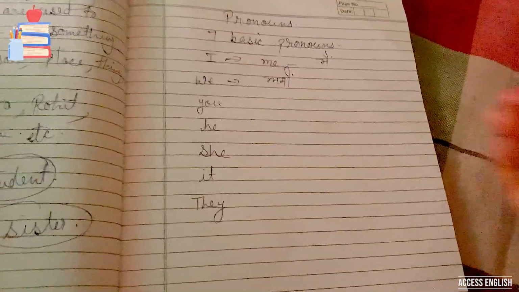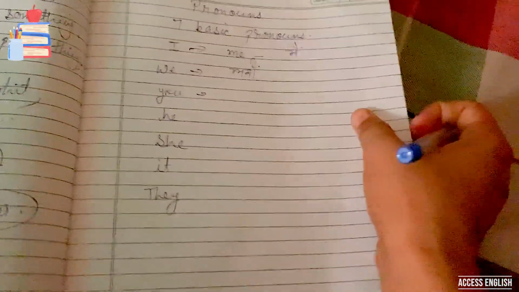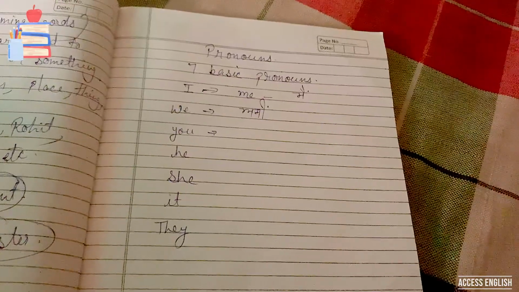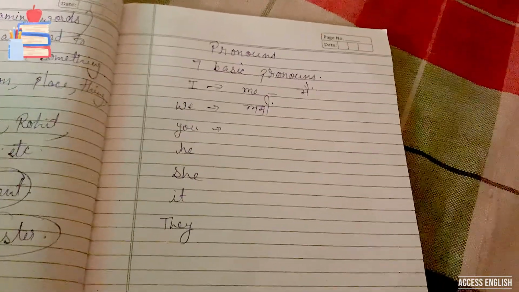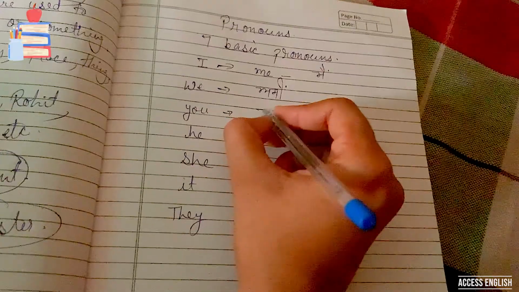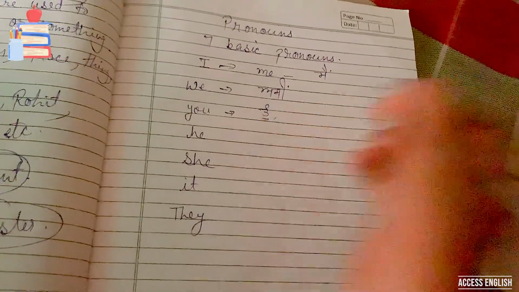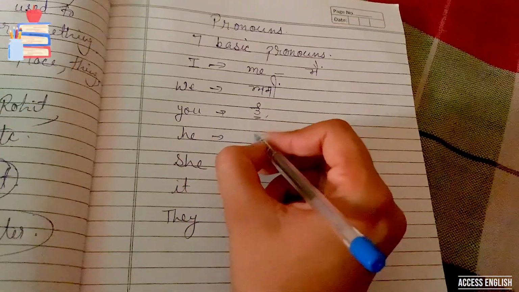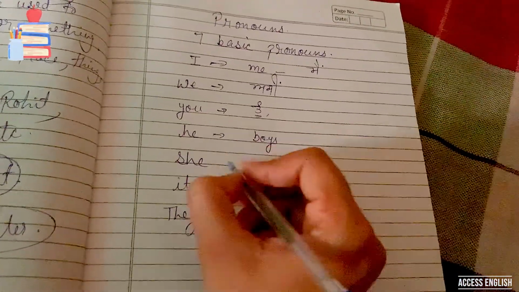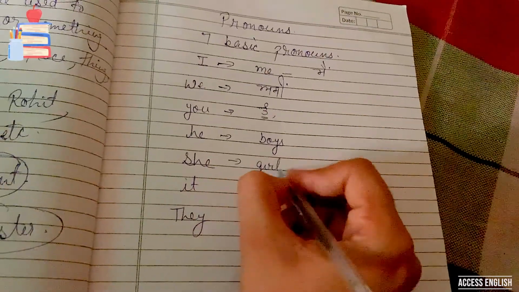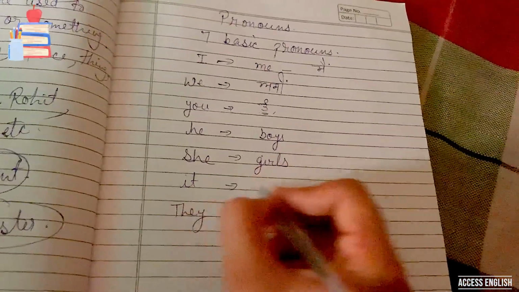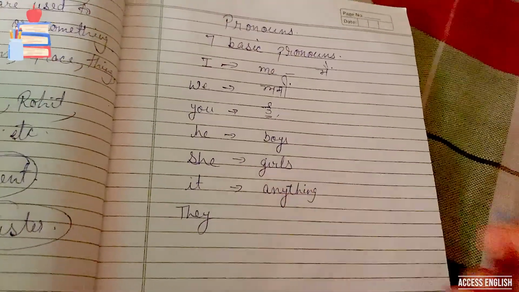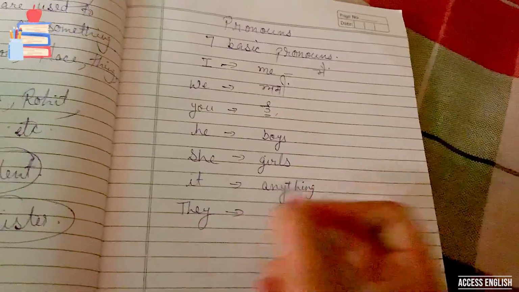Okay. Next is you. You indicates the other person who is sitting with you, who is talking to you, who is around you. In Punjabi we say tu. He. We use he for boys and she for girls. It. We use it for anything, the name of anything. And the last one is they.